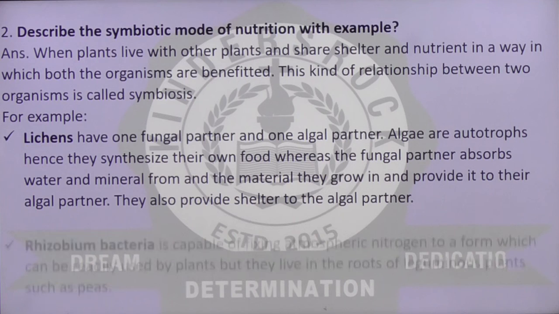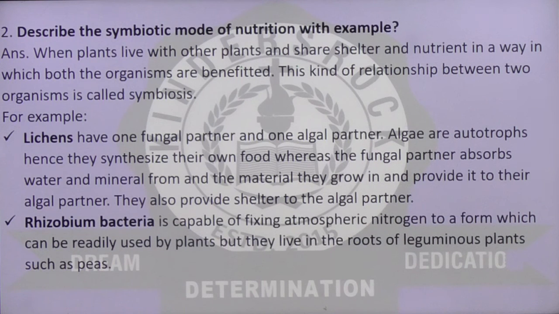Okay, so there is another example, Rhizobium bacteria, which is capable of fixing atmospheric nitrogen to a form which can be readily used by plants, but they live in the roots of leguminous plants such as peas. We have to grow leguminous plants in the field in order to fix nitrogen into the soil, because Rhizobium bacteria live in the root of leguminous plants and they are capable of fixing atmospheric nitrogen. There is no other way of fixing atmospheric nitrogen into the soil in a way in which it can be used by the plant.